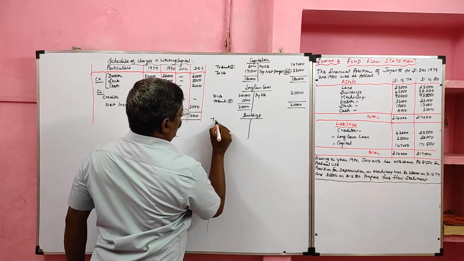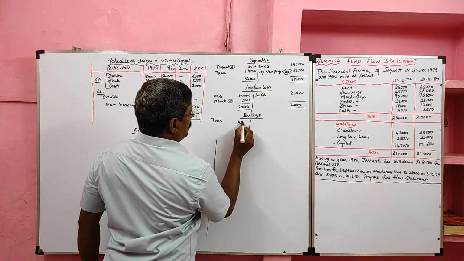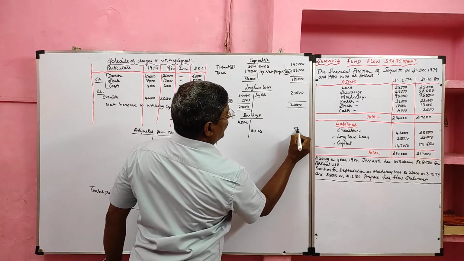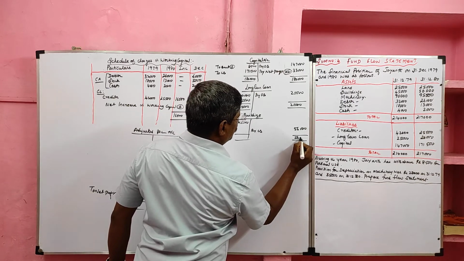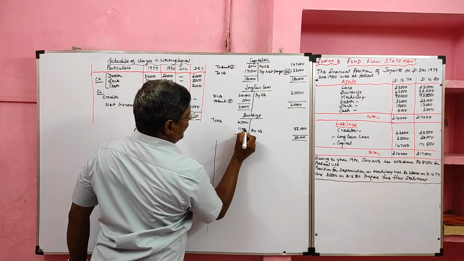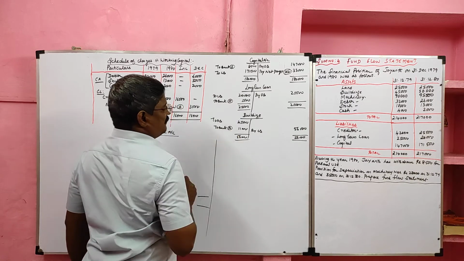Buildings, opening balance 45,000, closing balance 56,000. So building value increases, we should assume that as purchase of building. The balance appeared in the debit side to bank, it will go to the application side of the fund flow statement.